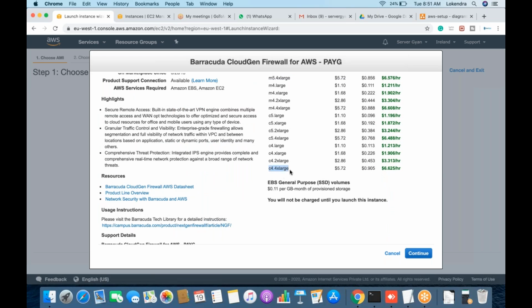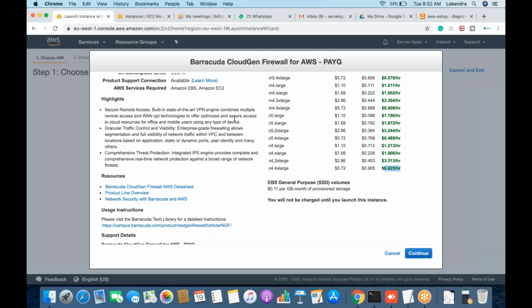If you have one C4 X large machine running with this firewall, you will have to pay $5.72 per hour, which is really high. There is a particular license cost, a particular software cost, and a specific cost for your EC2 machine. So somewhere between $5 and $6.6 per hour you will have to pay to have a customized firewall which allows you to have stateful and stateless packet filtering.